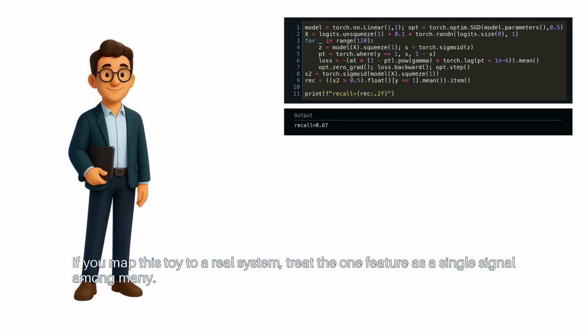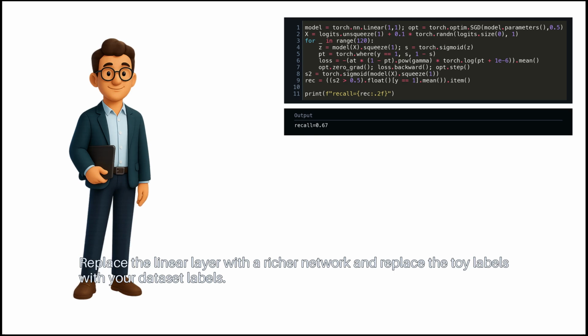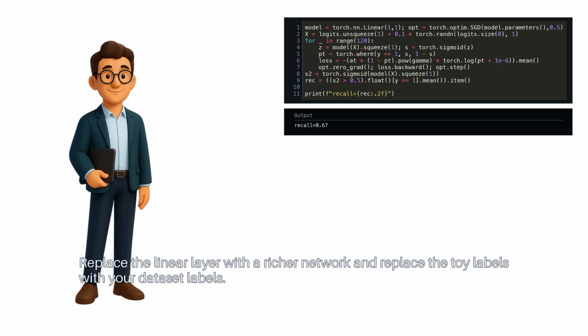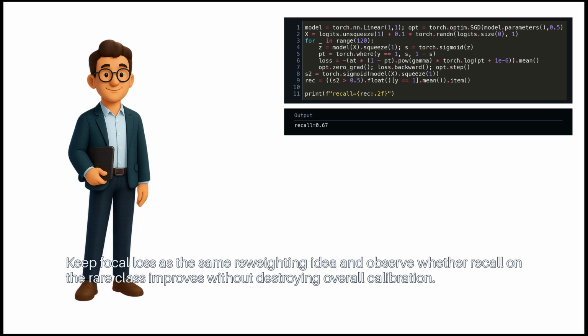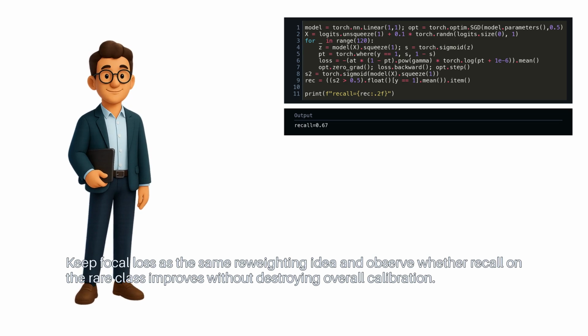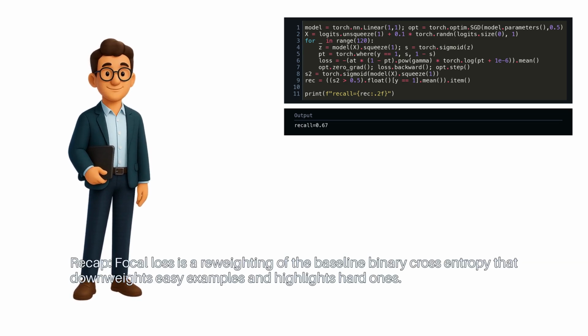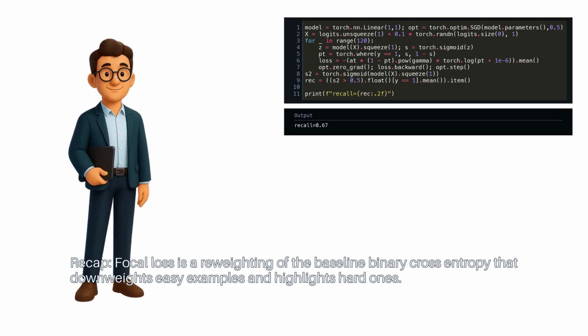If you map this toy to a real system, treat the one feature as a single signal among many. Replace the linear layer with a richer network and replace the toy labels with your dataset labels. Keep focal loss as the same reweighting idea and observe whether recall on the rare class improves without destroying overall calibration. Recap. Focal loss is a reweighting of the baseline binary cross-entropy that downweights easy examples and highlights hard ones.